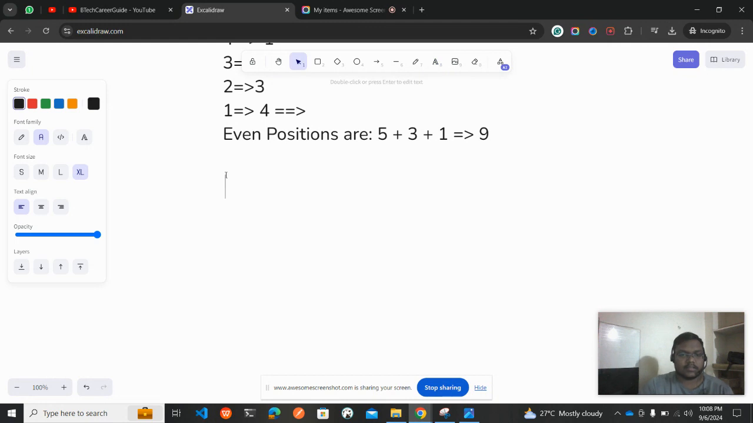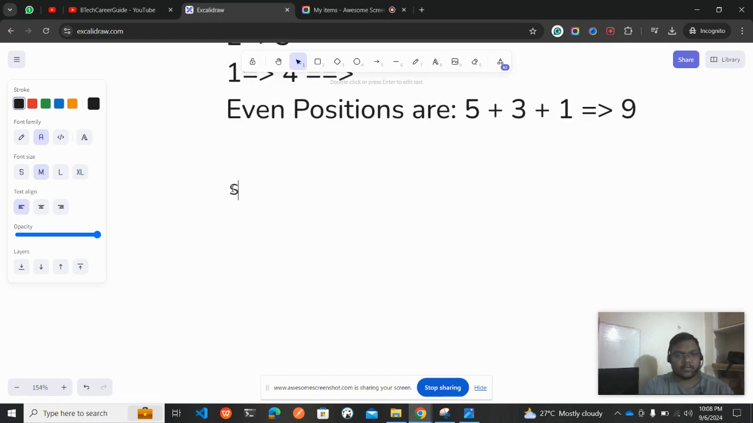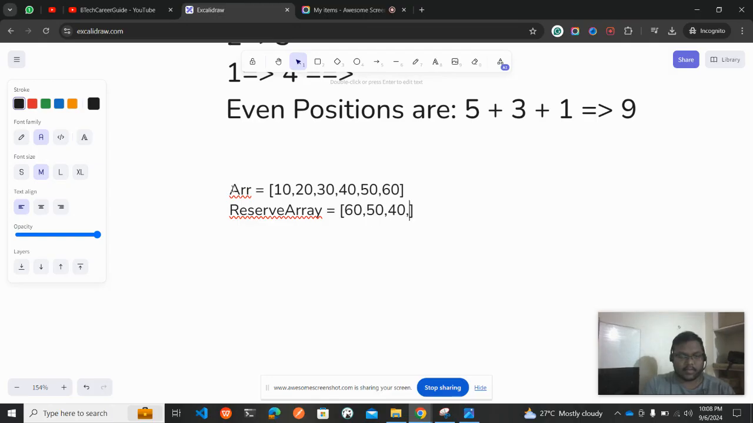Let me get this to medium. Okay, so the array they have given is 10, 20, 30, 40, 50, 60, and they are asking you to reverse the array. Let me write the reverse array as 60, 50, 40, 30, 20, 10. Now we need to get the positions of that particular array.